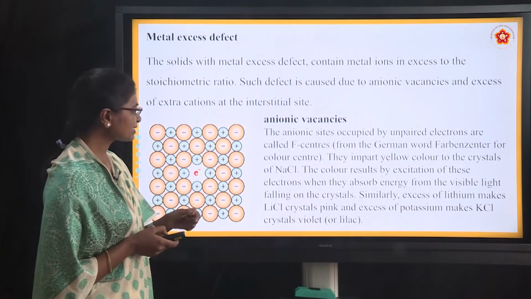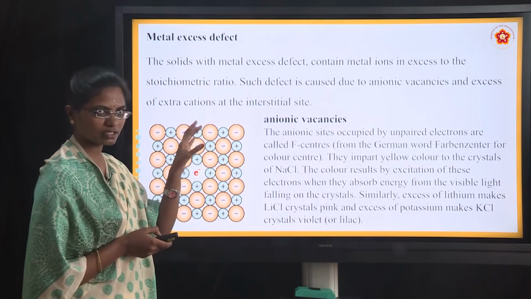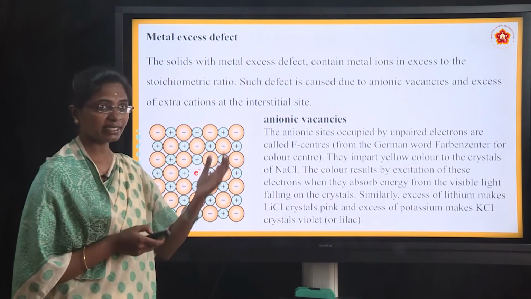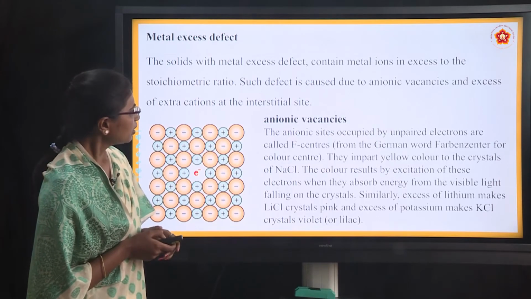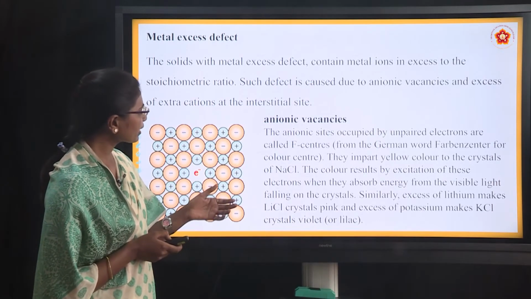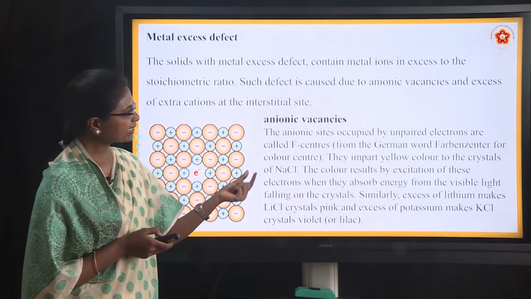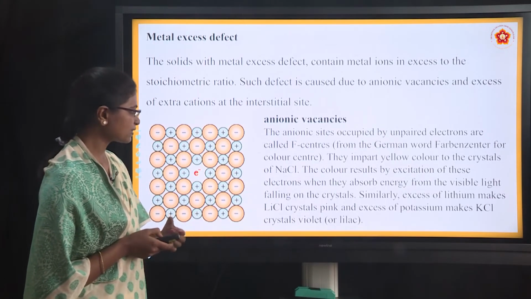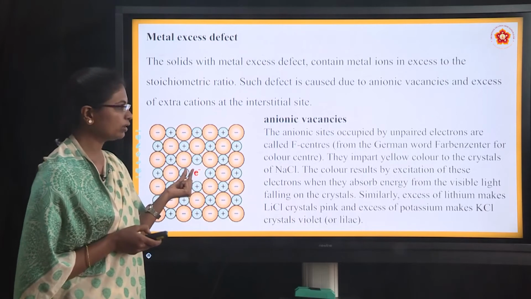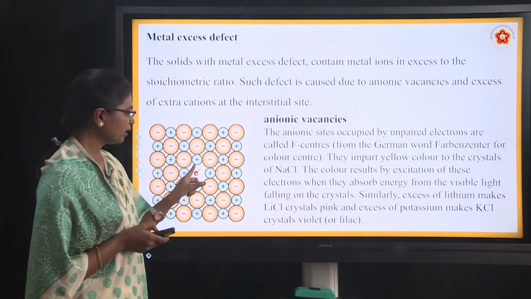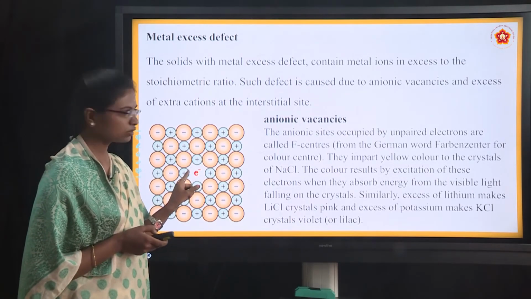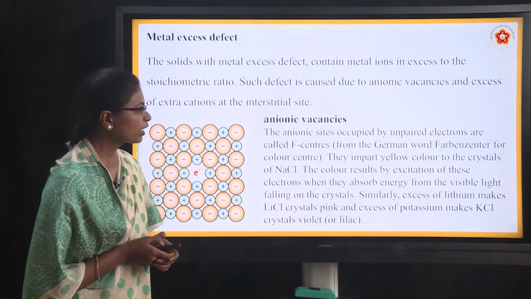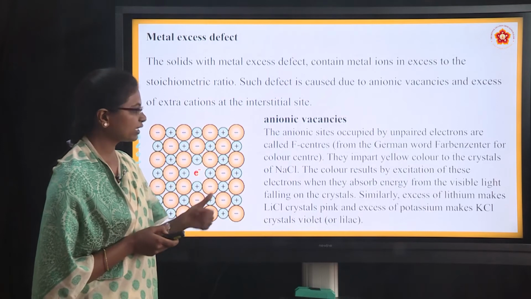Interstitial site means in between the ions. If you consider 1, 2, 3, 4, in between these, that is an interstitial site. So, here anionic vacancy, the anionic sites occupied by unpaired electrons are called F centers. Here the electron is occupied in the place of anion. That is called the F center, from the German word Farbenzentre, for color center.